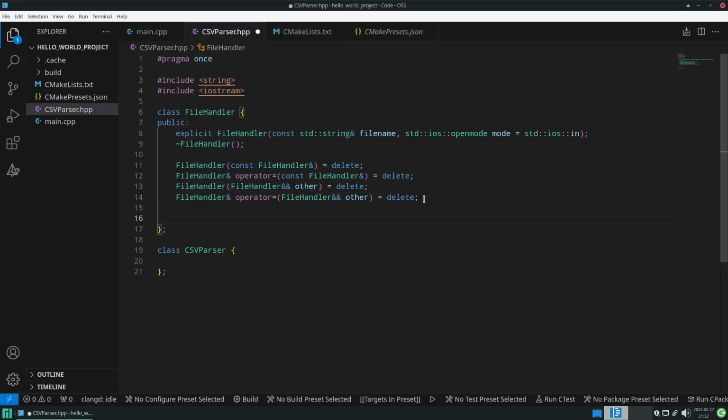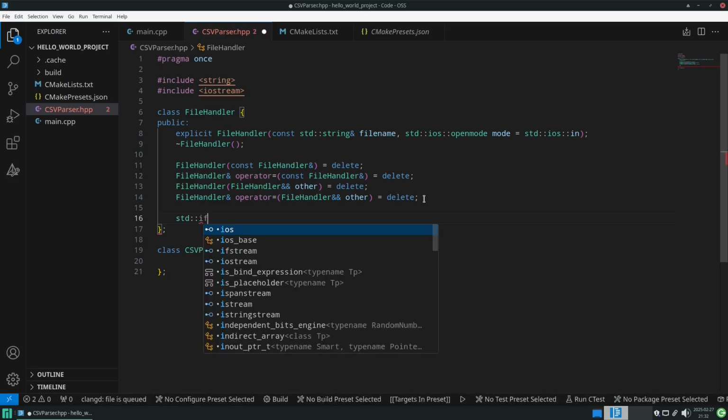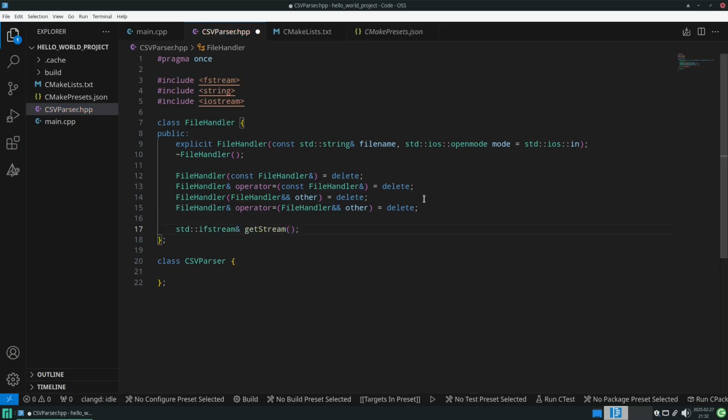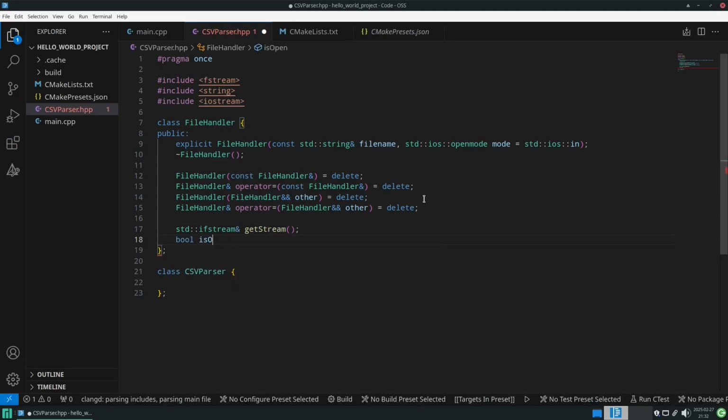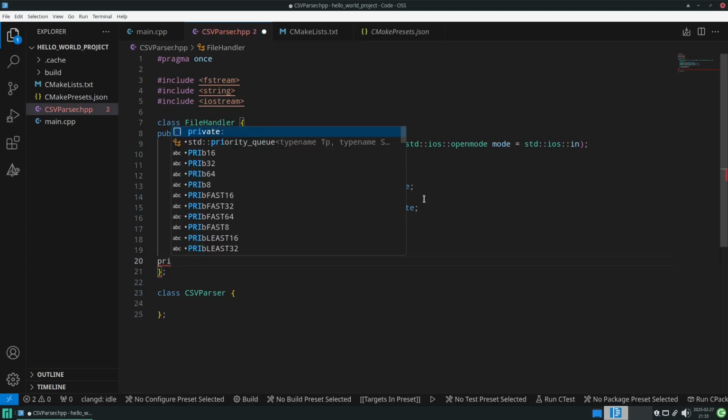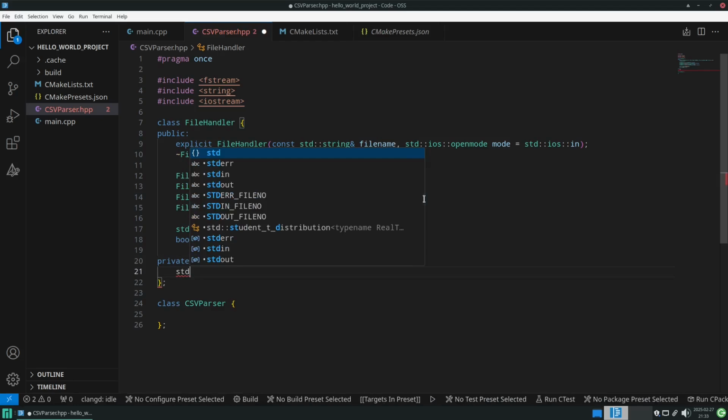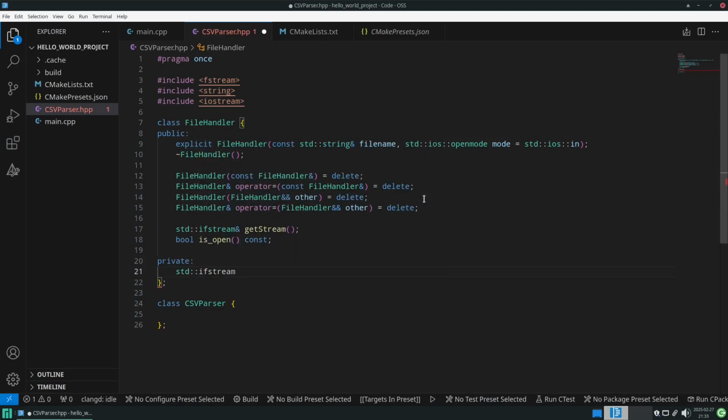Then, once we have this out of the way, we need to specify a way to access the file stream. Like so. So we can read or write from it. Then we also need to have a way to check if the file is open or not. And let's also annotate that with const, because we don't want to modify this class by calling this open. Then this whole class should just be a wrapper around ifstream. And let's call this m_file stream, like so.